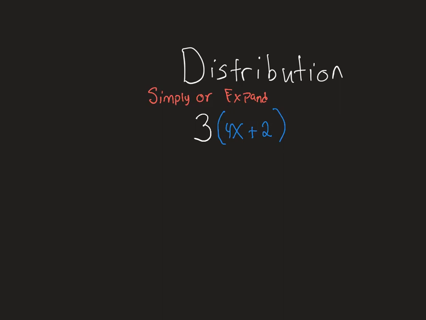Now, from before, we learned something called BEDMAS, and BEDMAS would tell us we'd have to work with our brackets first, then our exponents, then our division, multiplication, addition, and subtraction. Now, inside our brackets, we have 4x plus 2. Now, 4x is not the same thing as a 2. It's like you're saying you have 4 apples and 2 bananas. So you can't say 4x plus 2 is equal to 6x. This is absolutely and utterly wrong.